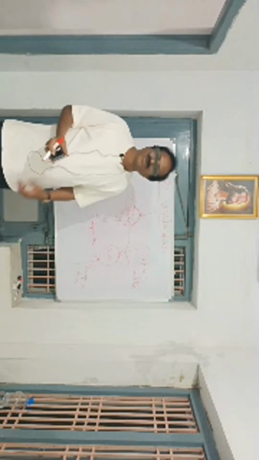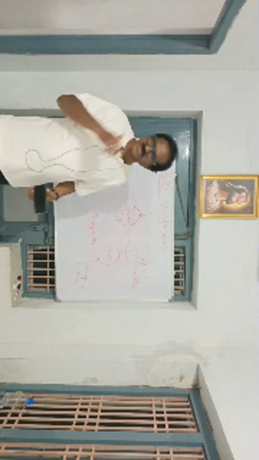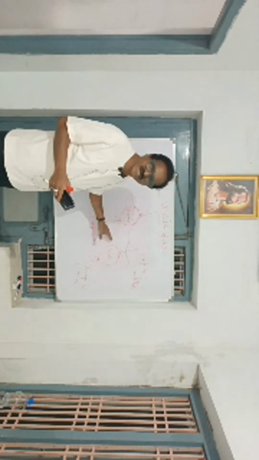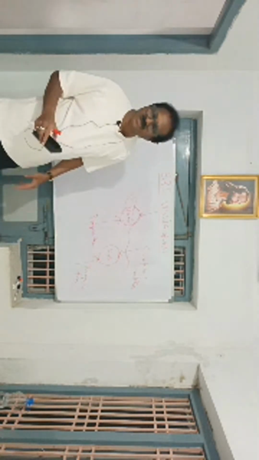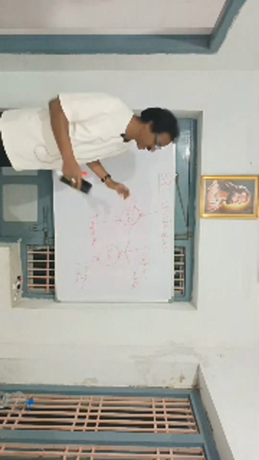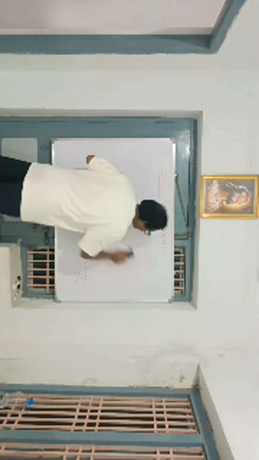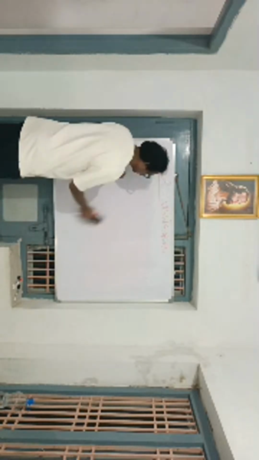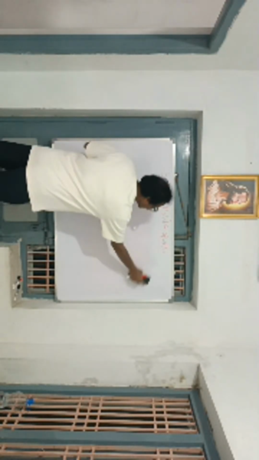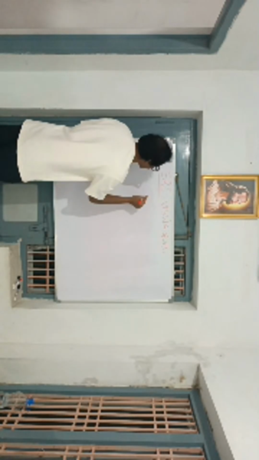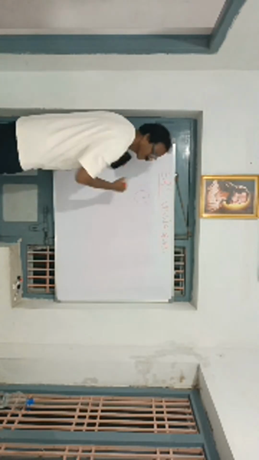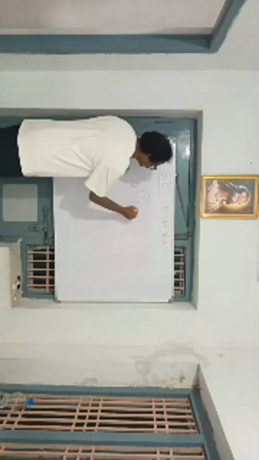When an object is fully or partially submerged in water, the buoyant force opposes its weight.